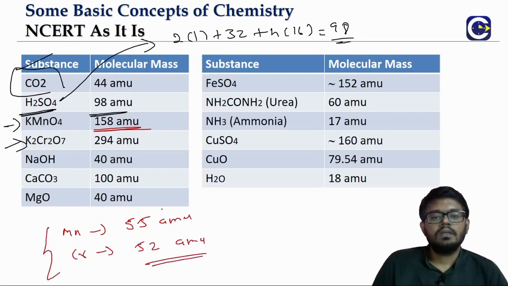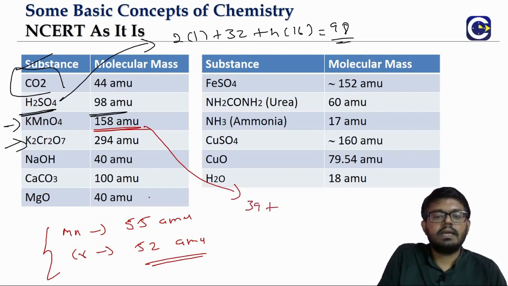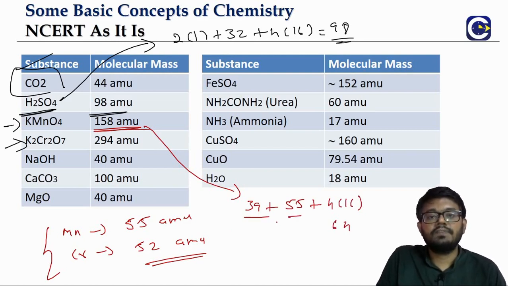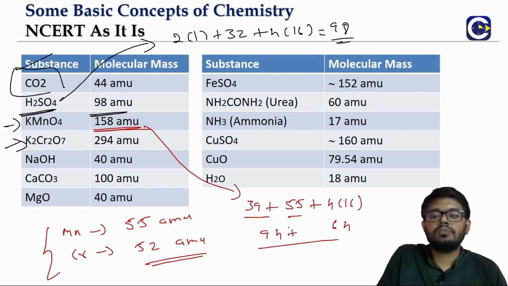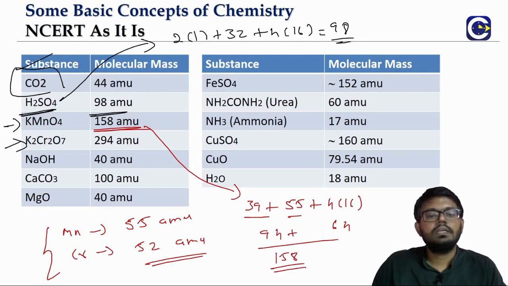So how will 158 come for potassium permanganate? Check how this 158 will come. Potassium is 39, plus manganese is 55, plus 4 oxygens, 4 into 16, which is 64. So 39 plus 55 is 94, plus 64 is 158. That's how the KMnO4 molecular mass will come.